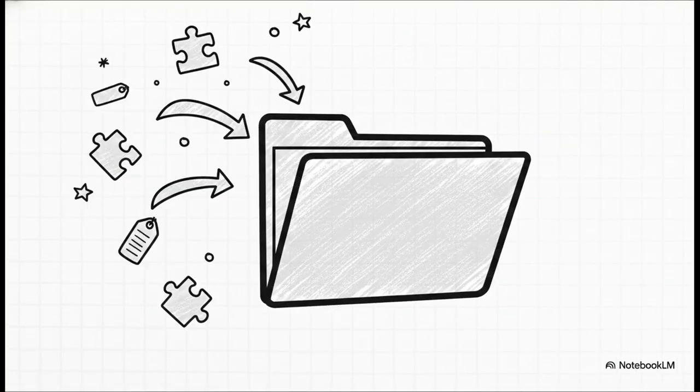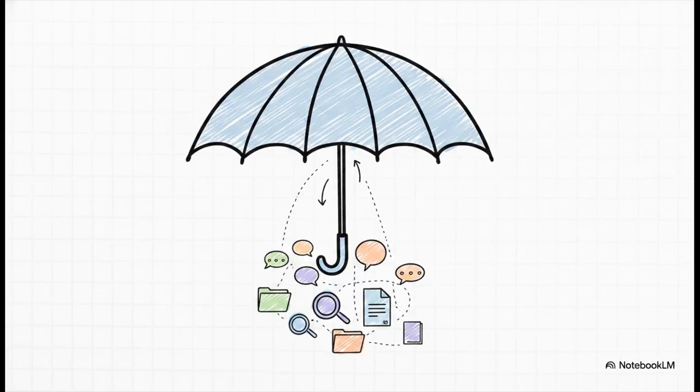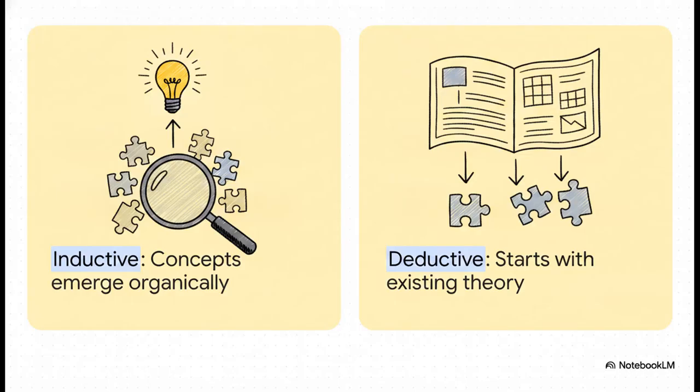In step three, we zoom out. Dozens of initial codes get clustered into broader concepts, like preparation strategies. Ultimately, these categories merge into a major theme. This overarching pattern actually answers our initial research question. This discovery can be inductive, emerging organically from raw data, or deductive, where we rigorously test existing theories.